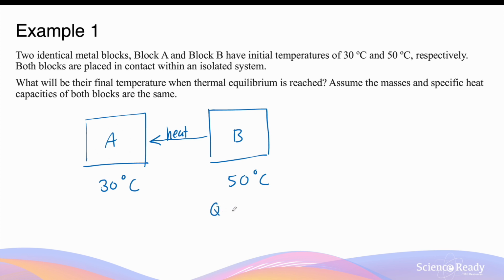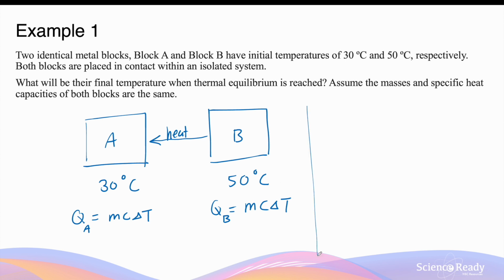The energy released by block B is given by Q = mcΔT. Similarly, the amount of heat that's absorbed by block A is also given by the same equation, Q = mcΔT. Let's call these QA and QB to avoid confusion.